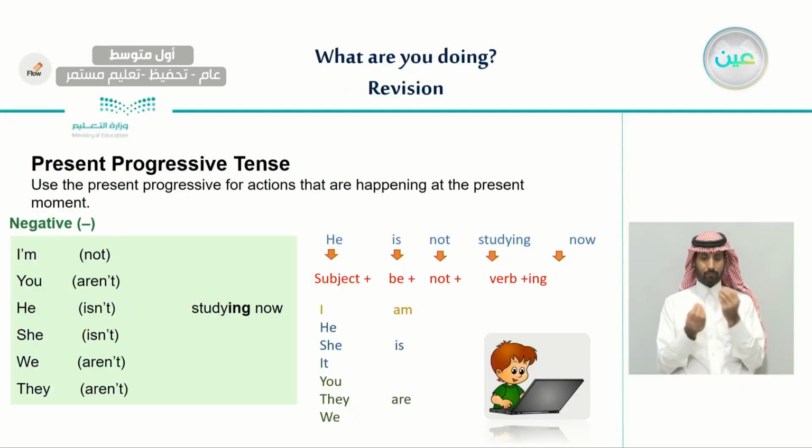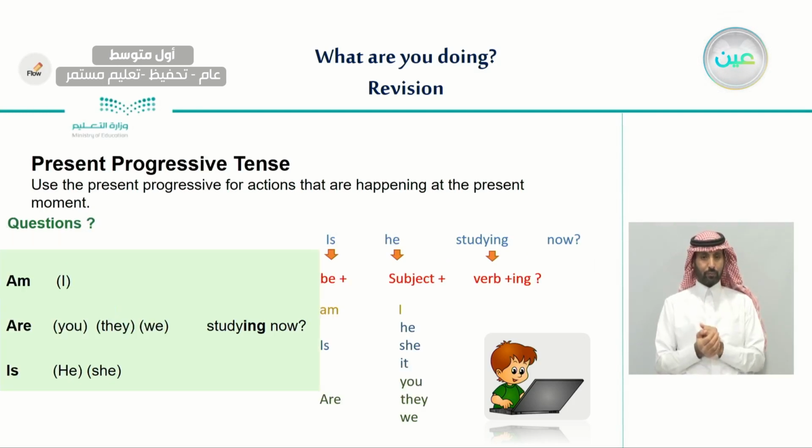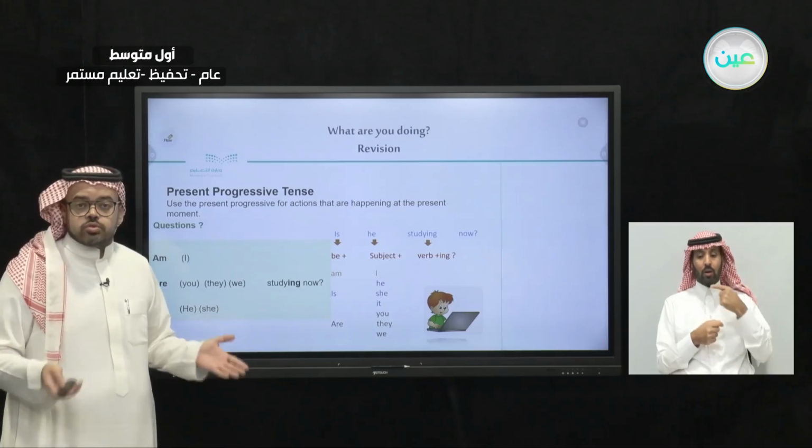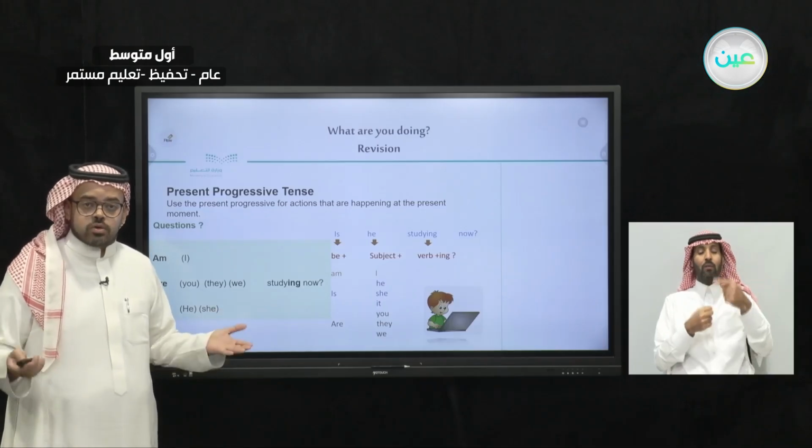And also, we showed you how to make a negative sentence in the present progressive. We said that we add the word not after the verb to be. And also, we learned how to make a short question, or a yes or no question, in the present progressive. And we said we just start with the verb to be if you want to make questions.